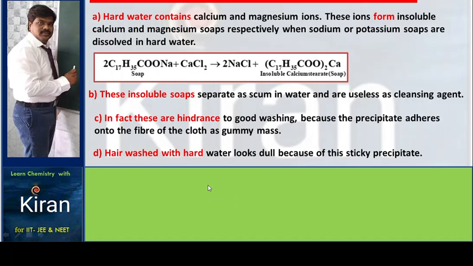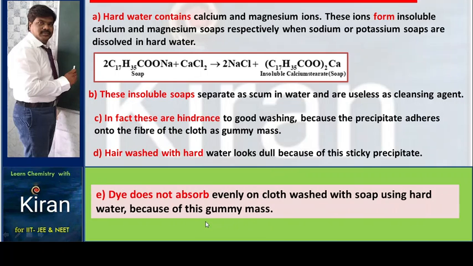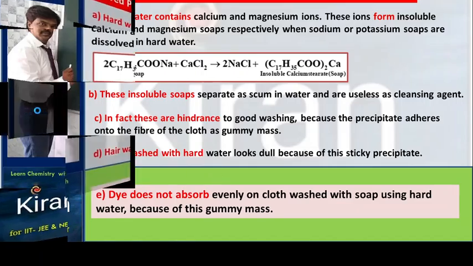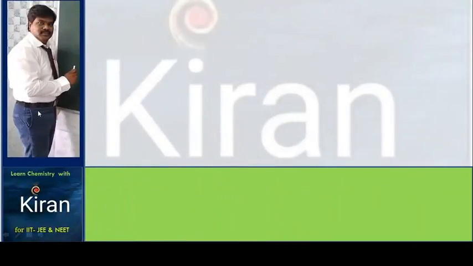Hair washed with hard water looks dull because of this sticky precipitate. Dyes do not absorb evenly on cloth washed with soap in hard water because of this gummy mass. Anyhow, soaps are not suitable to wash clothes in hard water, so we need detergents.